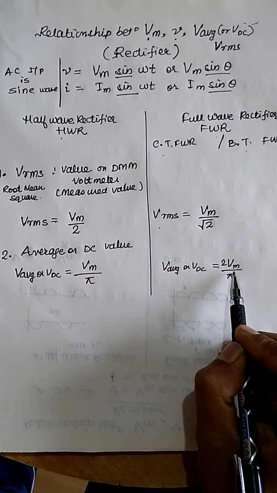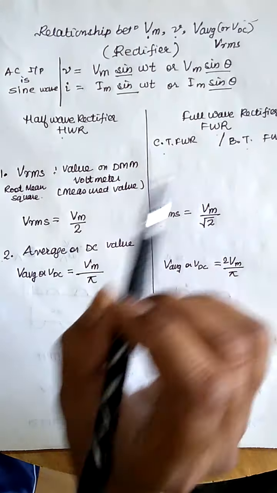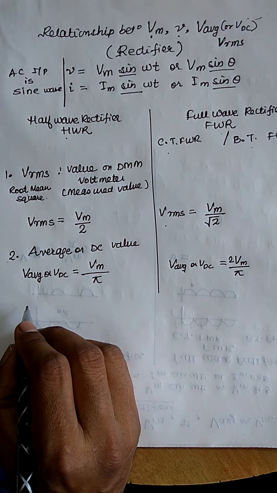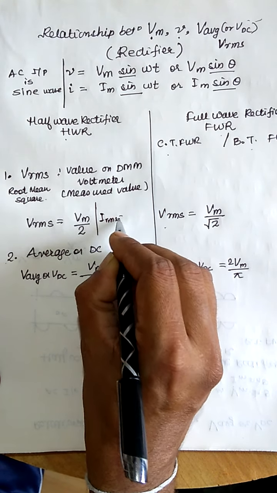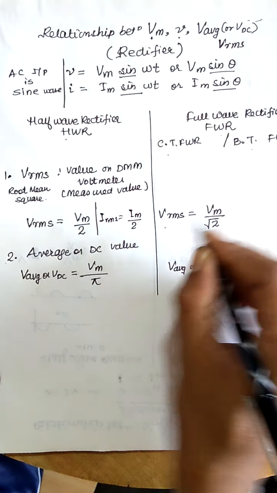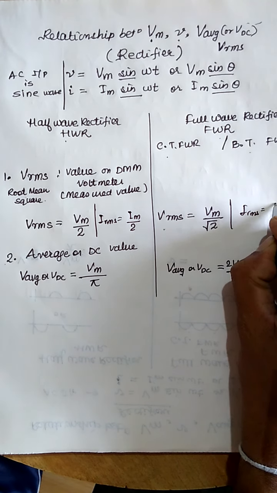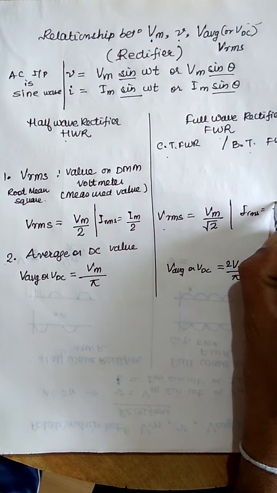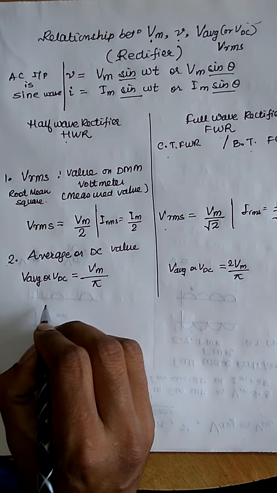And from where will we get this Vm? From this. Or similarly, IRMS can be represented as: for half wave, IRMS is equal to Im by 2, and for full wave, IRMS is equal to Im by root 2.